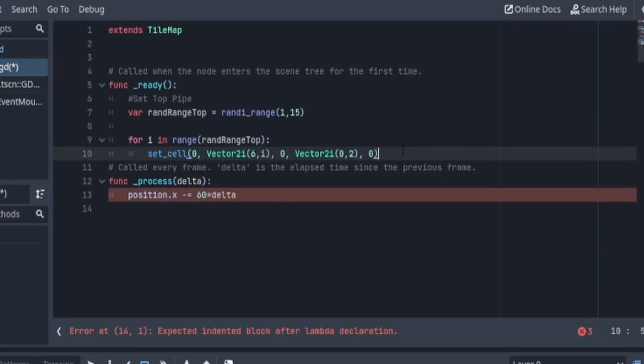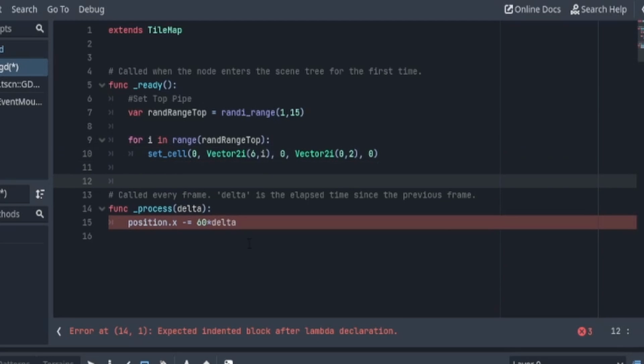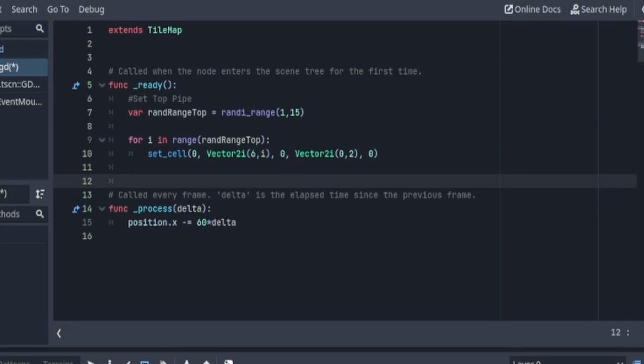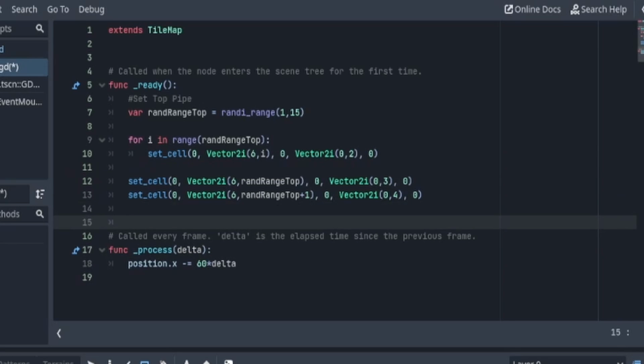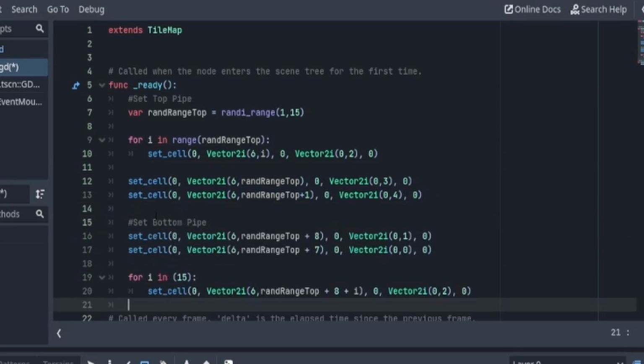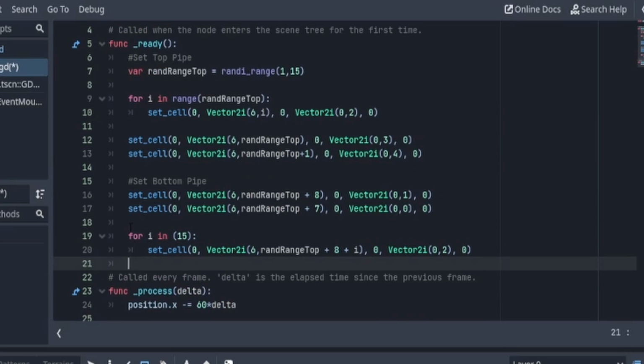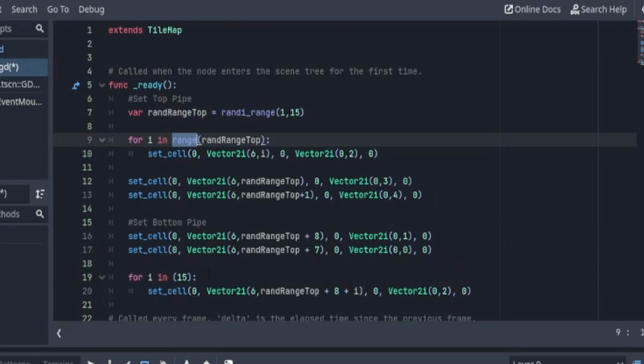Now, if you want to understand this more in depth, again, I have a really good video about this on tile maps that you should definitely check out. Tile maps are a bit, I wouldn't say complicated, but a little more advanced, and it can get very difficult to wrap your head around it if this is your first time using it. But for the sake of getting this to work, we're just going to copy the code over. And this will set the bottom two cells, and then we're going to set the bottom pipe as well by doing this. Now in this for loop, we are not saying in range, we're just saying in 15. Okay, we have this code.